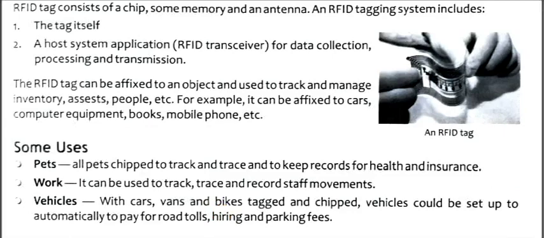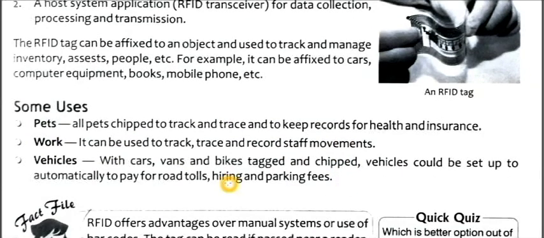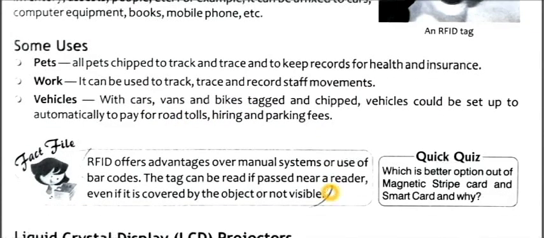Some uses of RFID. In pets: chips to track and trace, to keep records of health and insurance. Work: it can be used to track, trace and record staff movements. Vehicles: with cars, vans and bikes tagged and chipped, vehicles could be set up to automatically pay for road tolls, hiring and parking fees.